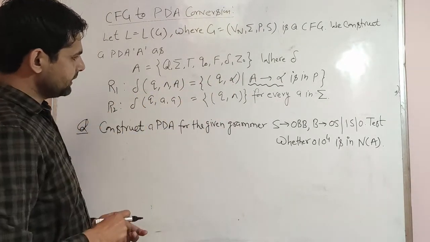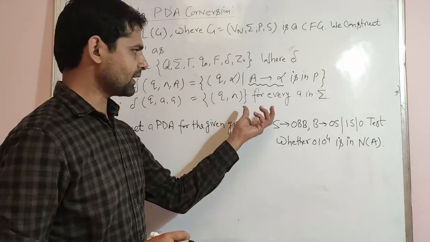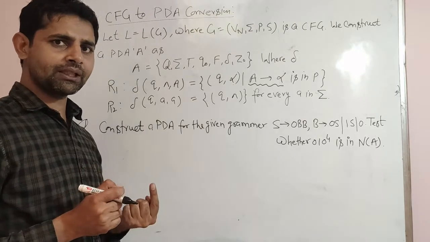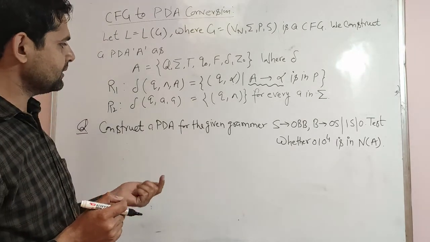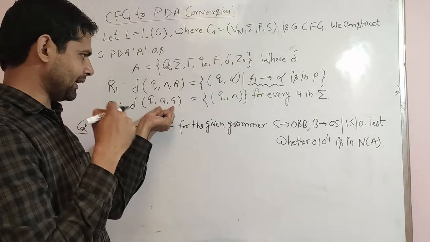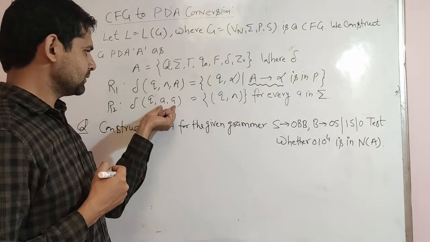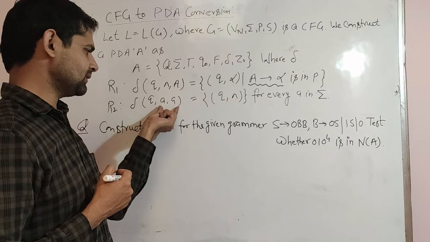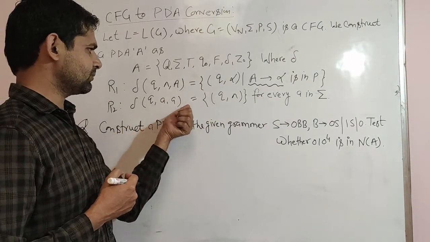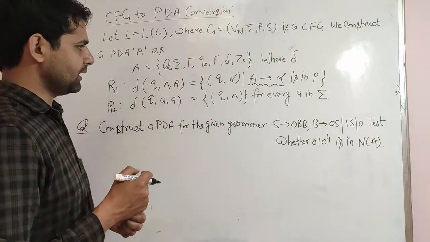We have another rule. In that rule, we write for every terminal. For example, if we have a single terminal in our grammar, then we will use Q. Whatever alphabet is there for the terminal, we will use it. If we are using A, then we will write delta of Q, A, A equals Q, null.